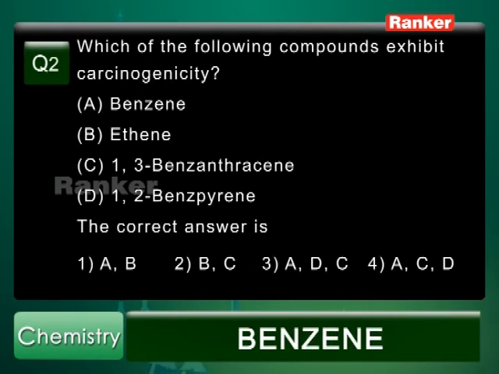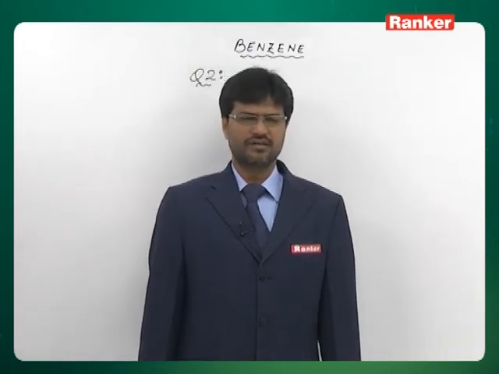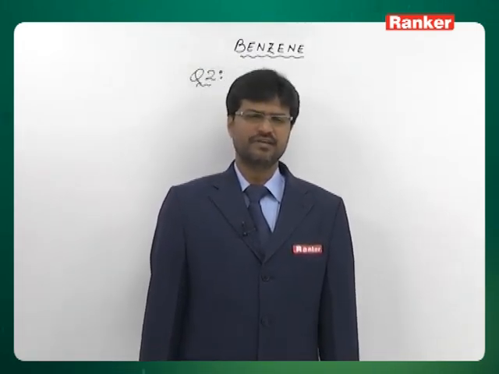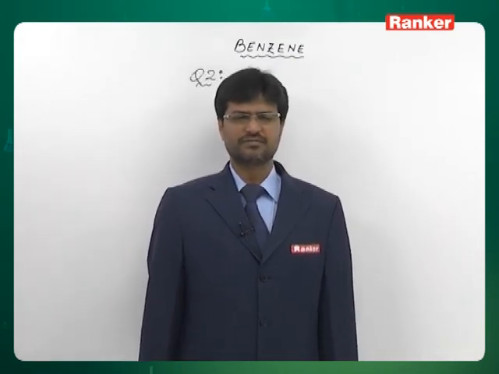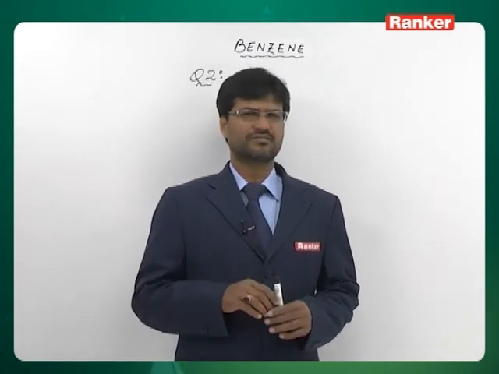Question number 2. Which of the following compounds exhibit carcinogenicity? Option 1, benzene. Option 2, ethene. 1,3 benzanthracene and 1,2 benzopyrene. See, aromatic compounds, aromatic hydrocarbons are carcinogenic substances. So among the compounds A, B, C, D, benzene, benzanthracene and benzopyrene are aromatic hydrocarbons. So these substances are expected to be carcinogenic. Carcinogenic means cancer causing substances.